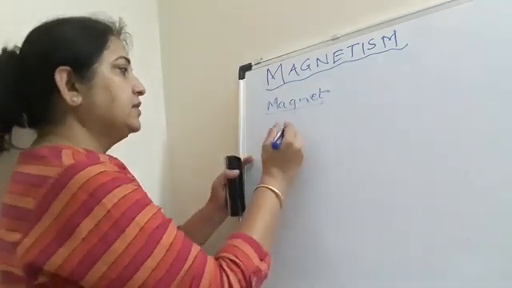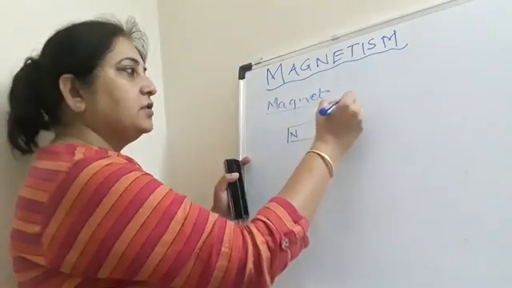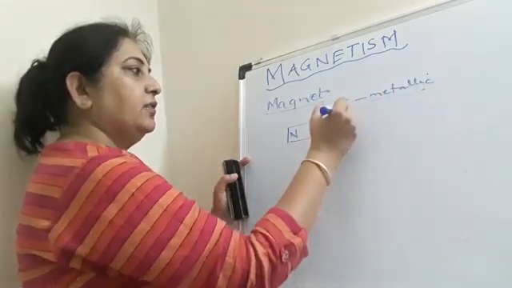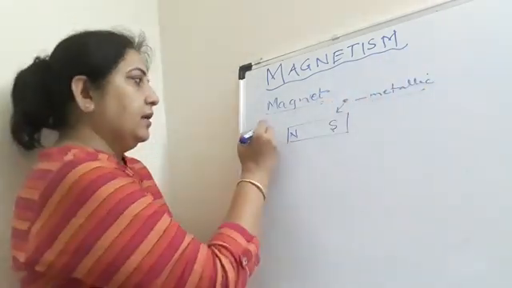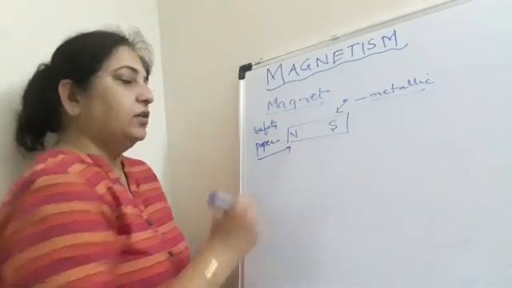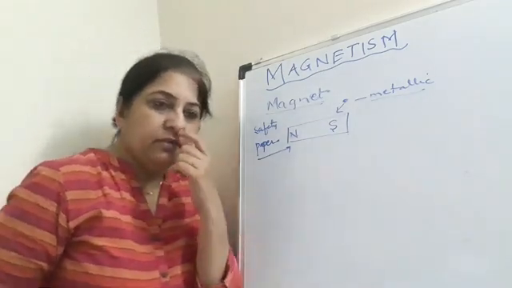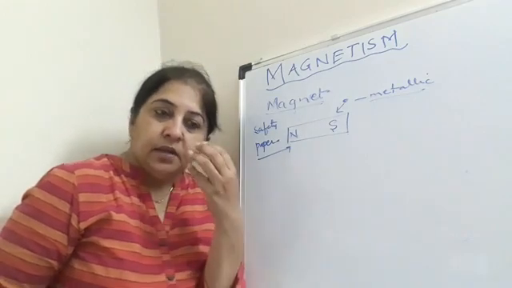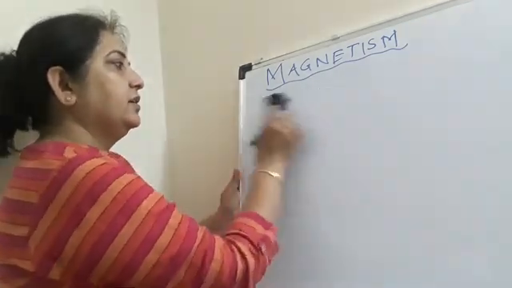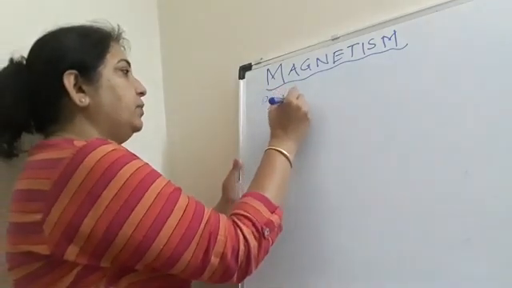Now, if you see that this is a magnet, north, south, and you bring any substance close to it, it can be a metallic substance, it will get attracted. If you bring a pin, a safety pin or a paper pin, it will get attracted to the magnet. And you all have played with the magnet, you have seen a magnet. Nowadays you have magnetic games also, right? So magnet is available naturally, as well as we can make a magnet. Fine. So today we are discussing the properties of the magnet.